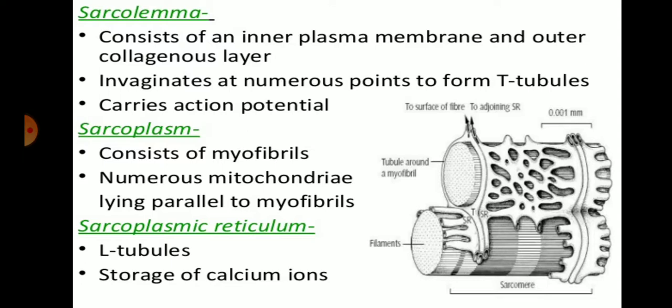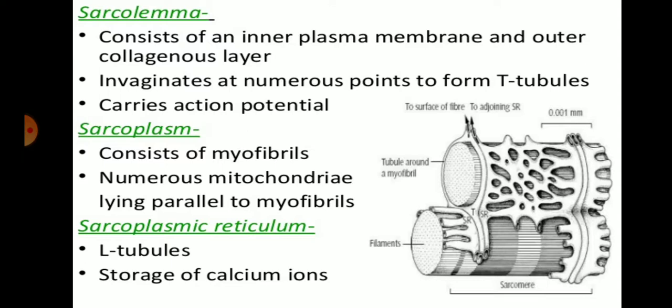Next is the sarcoplasmic reticulum. The sarcoplasmic reticulum consists of L tubules present in the muscle cells, and it is the site where calcium ions are stored. As we know, there is the endoplasmic reticulum and the sarcoplasmic reticulum. The endoplasmic reticulum is present in normal cells and functions in the storage of protein and RNA. Similarly, in muscle cells it is called the sarcoplasmic reticulum, and it is the site of calcium ions.